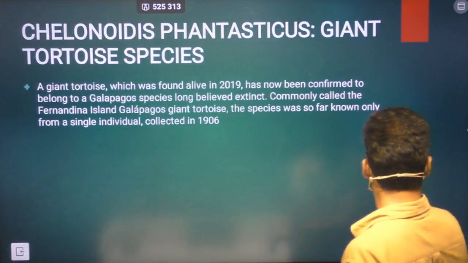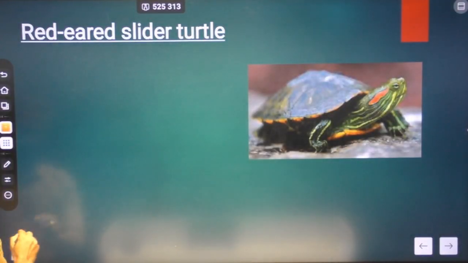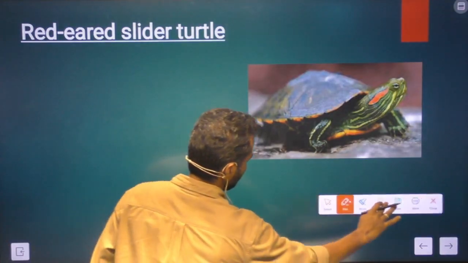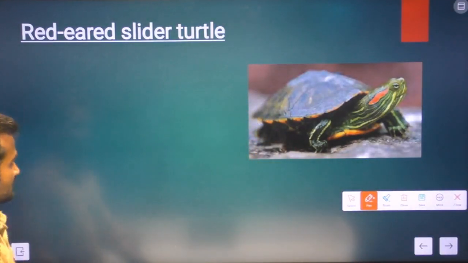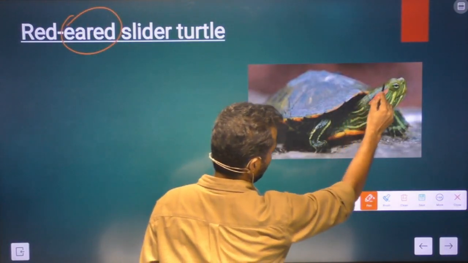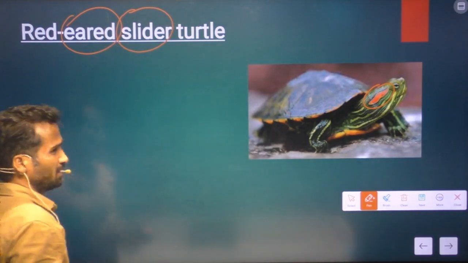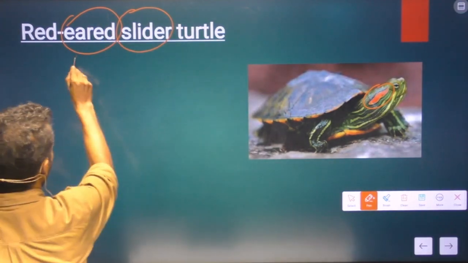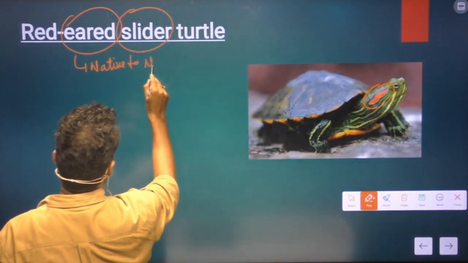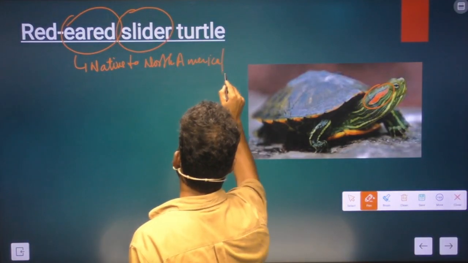Okay, let me choose a page to write certain things. So this red-eared slider turtle, first thing, why red-eared? Because if you look at the picture, it is having a red ear. Second thing, why slider? See, this turtle is native to North America, especially if I can write Central America.